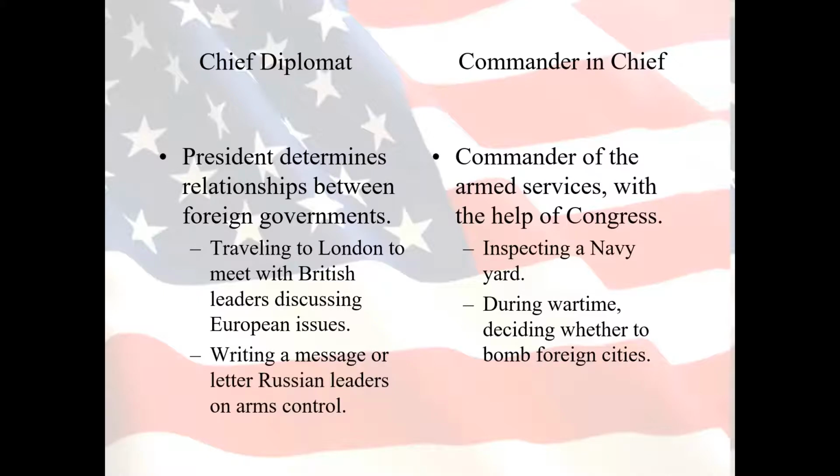Examples of the president acting in that role would be if they traveled to London to meet with British leaders discussing European issues, or if they were to write a message to Russian leaders on weapons control. Those are examples of the president interacting with foreign nations on behalf of the United States government.